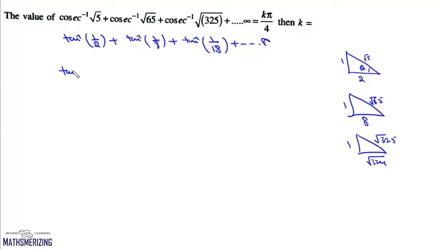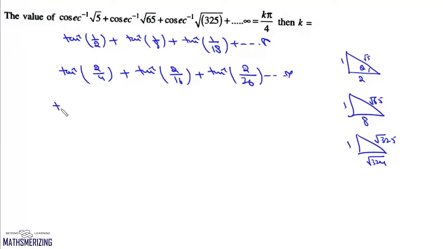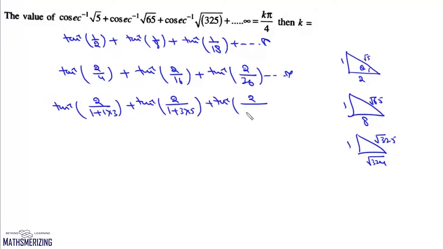So actually I'll try and express it as tan inverse 2 by 4, tan inverse 2 by 16, tan inverse 2 by 36, and we'll write this as tan inverse 1 plus 1 into 3, tan inverse 1 plus 3 into 5, tan inverse 1 plus 5 into 7, and the series continues up to infinite.